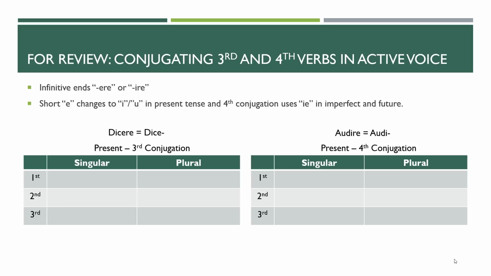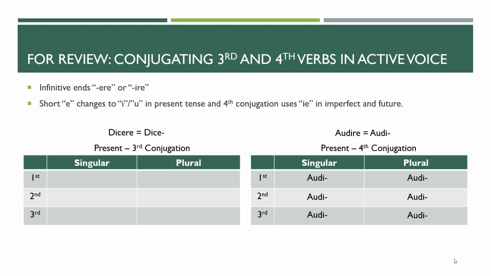Besides that, there's really no difference from first and second conjugation. So if we look here, we have dico, dicere, and audio, audire. Our stems are the infinitive minus the re. Let's fill those in. Now in the present tense, audio is going to do just what we would expect, except it's audiunt in the third person plural.